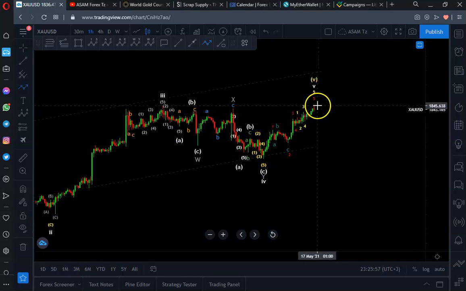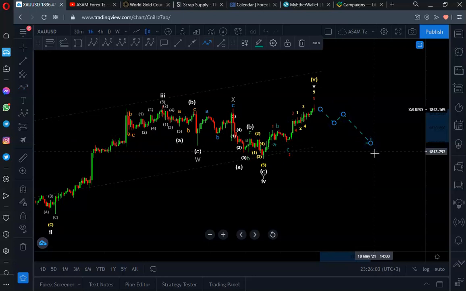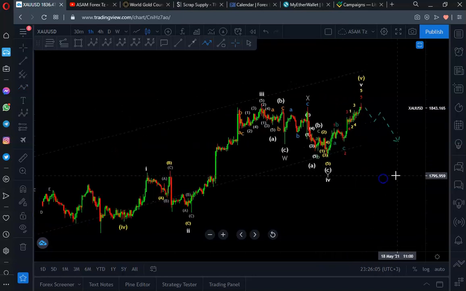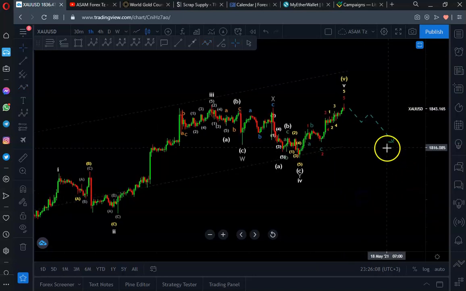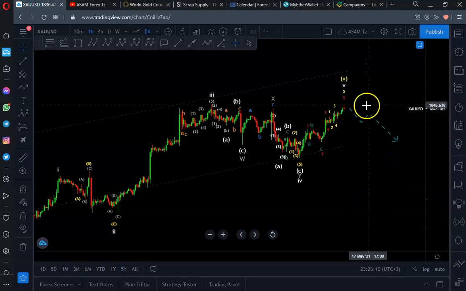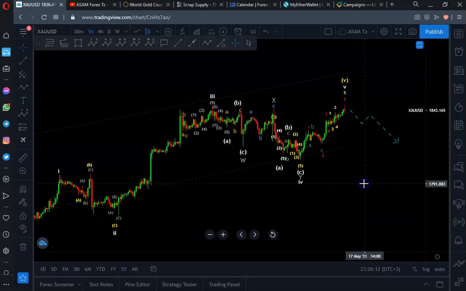Now what next? We expect the market will do something here, and then it will correct down. Actually, in the big picture, correction is going to start. It's what we expect. Correction is going to start right at this area. Now, why will the market not continue to the upside?